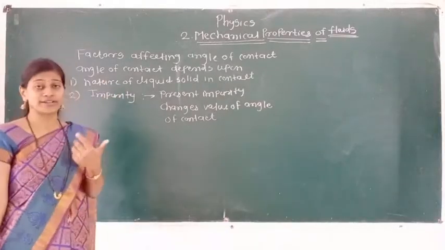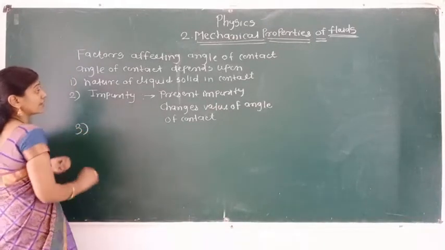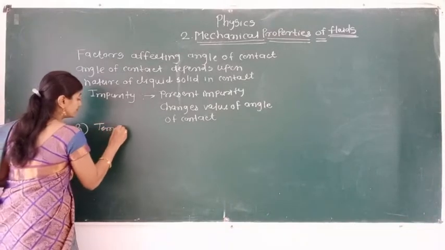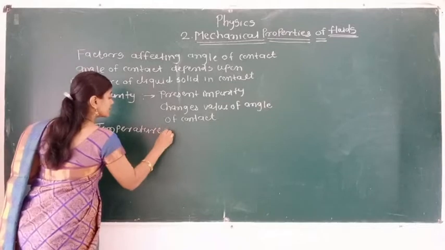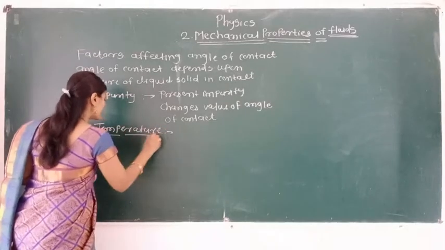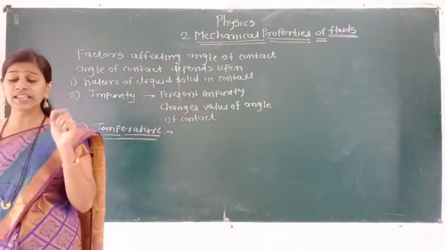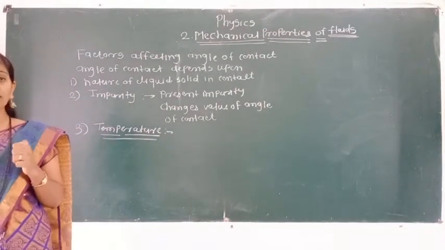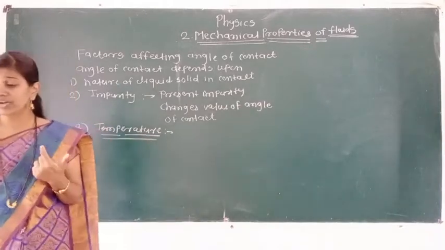of angle of contact. Next point in the factors affecting the angle of contact is temperature. See there, when liquid and solid come in contact, as the temperature of that liquid increases, in this case the angle of contact of that pair is going to decrease.